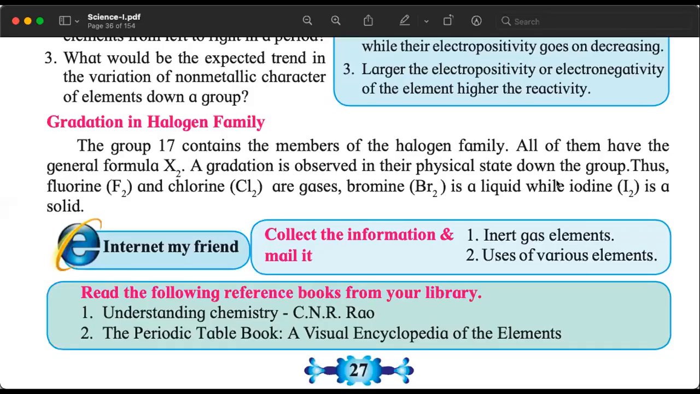Gradation can occur in terms of physical properties. One example is the example of halogens. When we move from, say, fluorine to iodine, the physical state changes. Fluorine and chlorine are gases. Bromine is liquid. Iodine is a solid. The properties remain the same, but the strength of the property changes. It increases or decreases. In this case, the atoms are packed closer and closer. So from gas to liquid to solid. This is gradation.